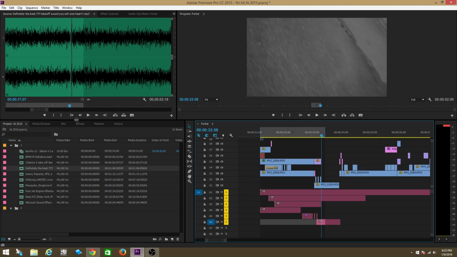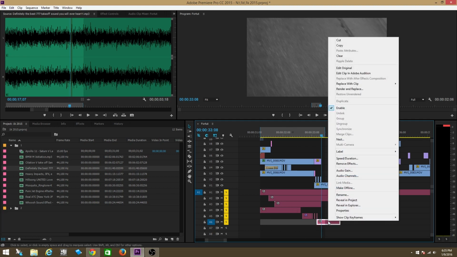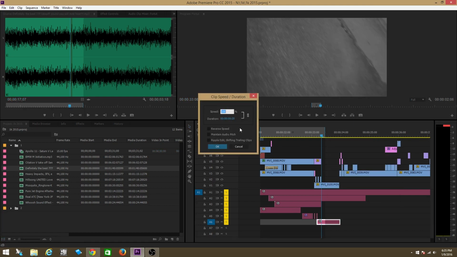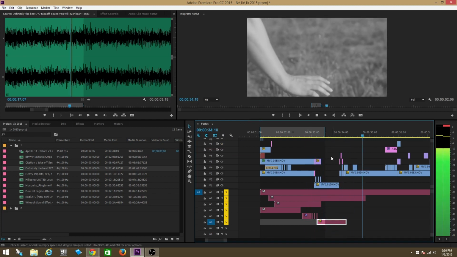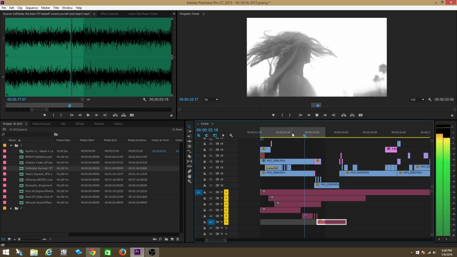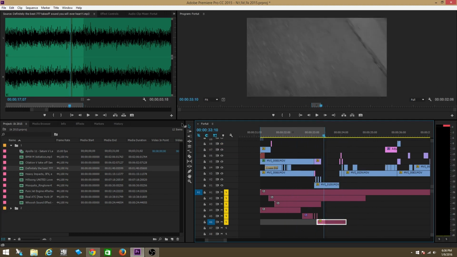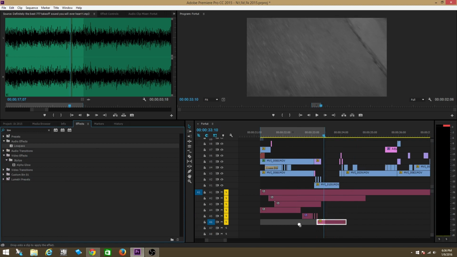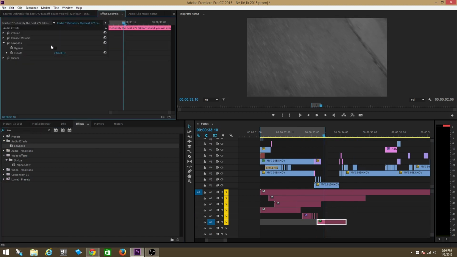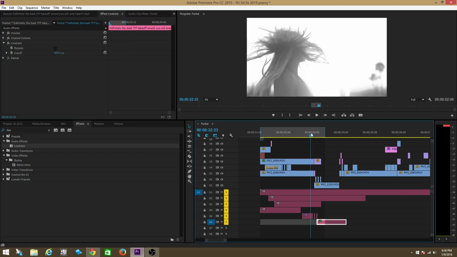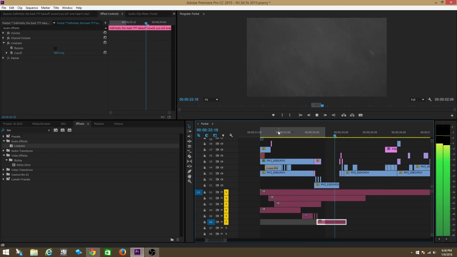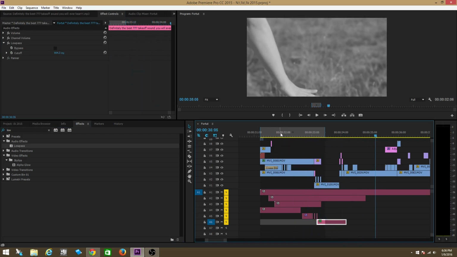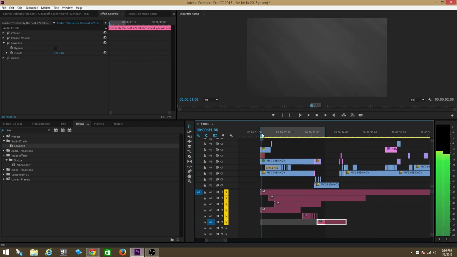We're gonna again use the low pass filter, and instead of using the low pass filter, I'm gonna do this. I'm gonna right click, go to speed and duration, and change it so that it slows the sound down a little bit. It's gonna sound a little bit deeper. Okay, and then I'm actually gonna put a low pass filter on top of that, just to take the low frequencies out of that. Again, low pass filter. I like that. Perfect. Awesome, guys. So I just wanted to give you guys a little example.